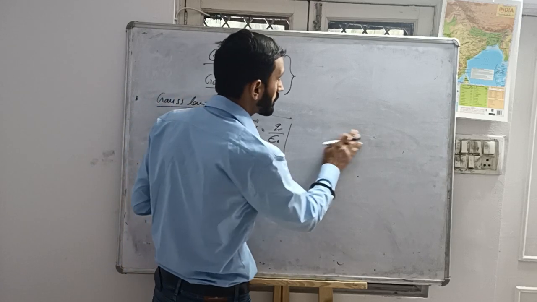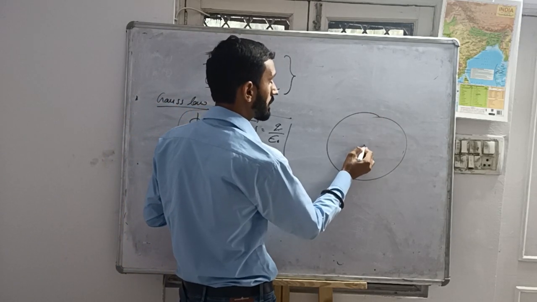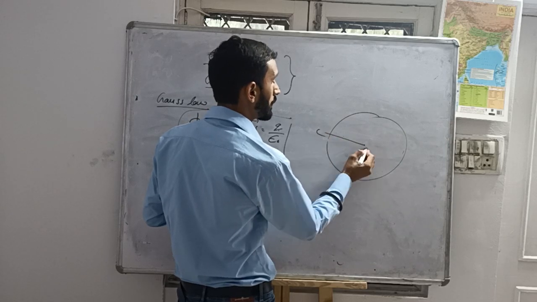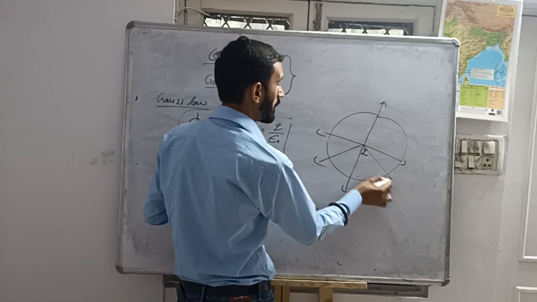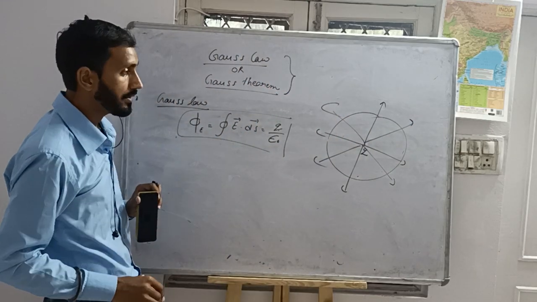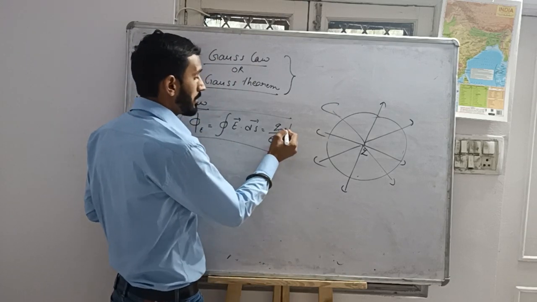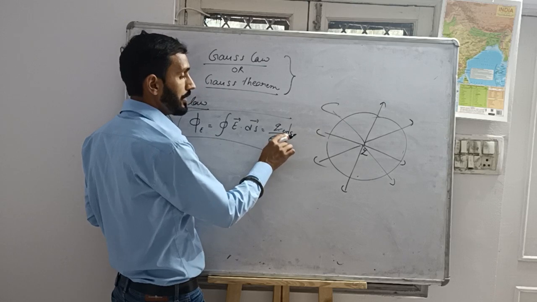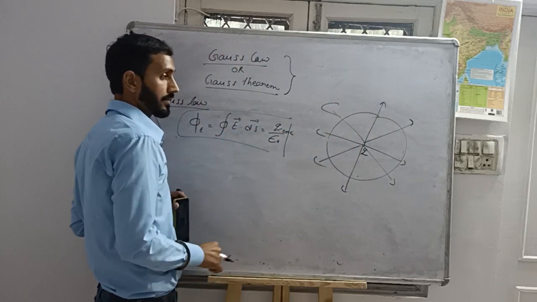We have drawn the diagram, closed surface, this Q, these are the electric field lines. This is the total enclosed charge by the closed surface.